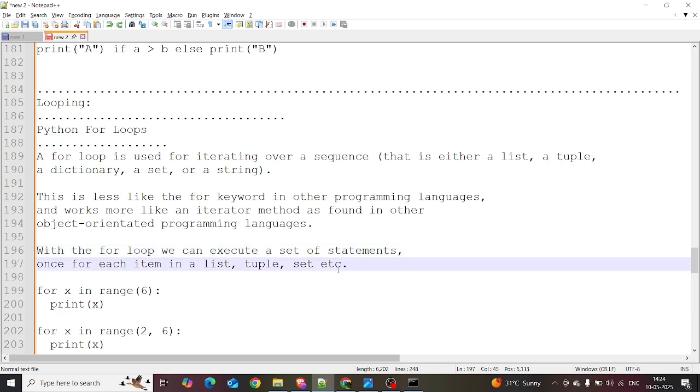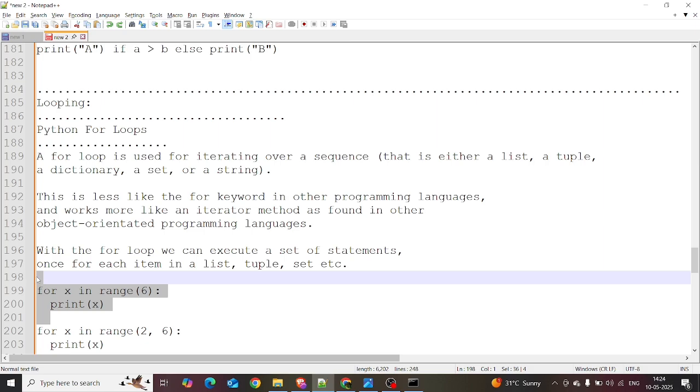There are two types, the for loop and the while loop. If you know where the end is, it is mainly used with lists, tuples, sets, etc. If you know the end value, you can use the for loop. If you do not know the end value and it is based on a condition, then go to the while loop. Let's get the practice in the Jupyter notebook.